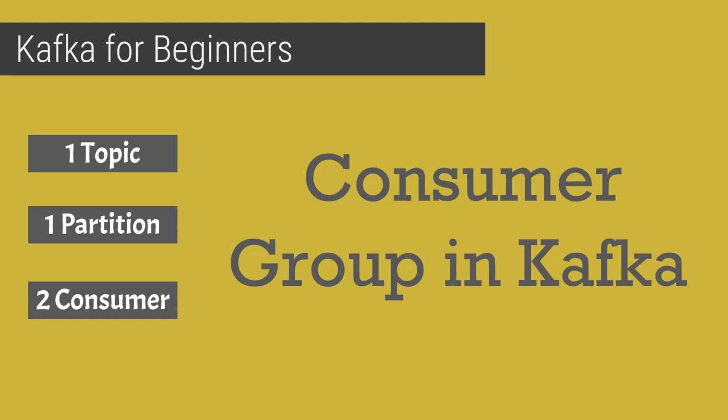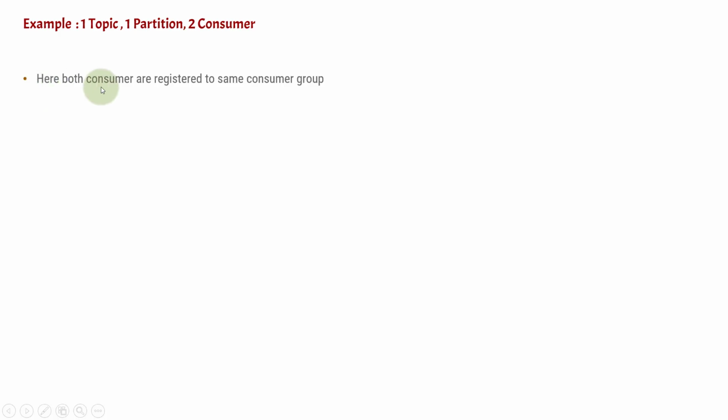In the previous video we saw how the consumer behaves when we have multiple partitions but a single consumer. In this video we are going to see how consumers behave when we have a single partition but multiple consumers. Note that the partition is single but the number of consumers is more than one, and both consumers are registered to the same consumer group.